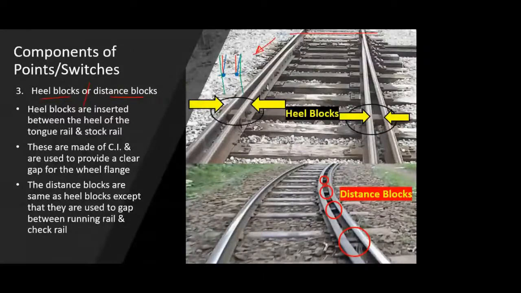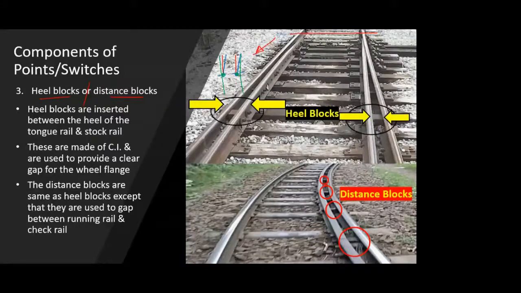So now I told you the whole tongue rail, throughout its length, moves from left to right or right to left. So it's just a movement with one end fixed. You can just assume it as a cantilever beam. In a cantilever beam, you have one end of the beam fixed and the other end is free to move in up and down direction, though it's not desirable in case of a beam. But you can assume that condition over here, that one end of this tongue rail is fixed, and the other end is free to move.